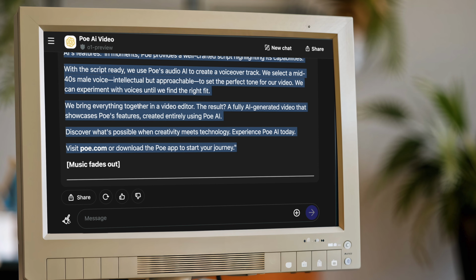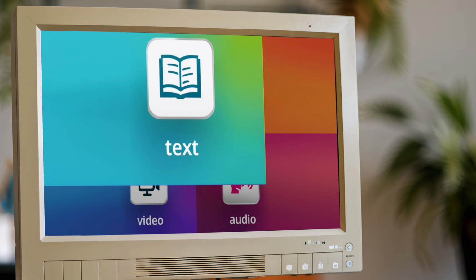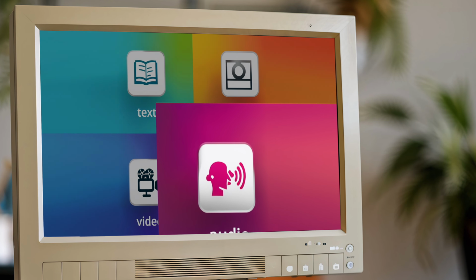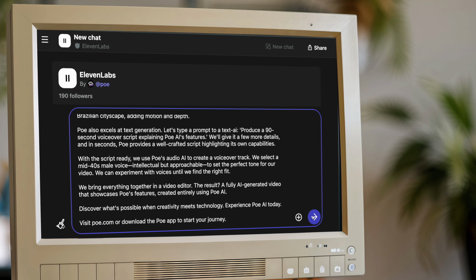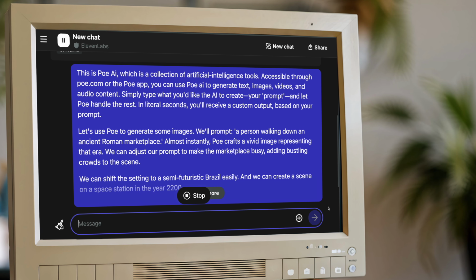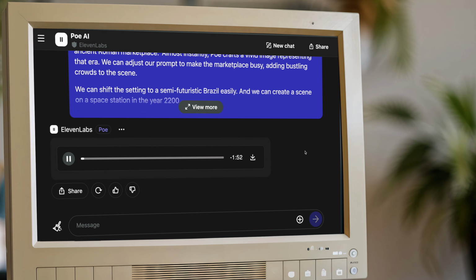Now that we have our script from the AI, we'll switch from Poe's text-generating tools, and we'll utilize one of Poe's audio-generating AIs. We use Poe's audio AI to create a voiceover track. We select a mid-40s male voice, intellectual but approachable, to set the perfect tone for our video.